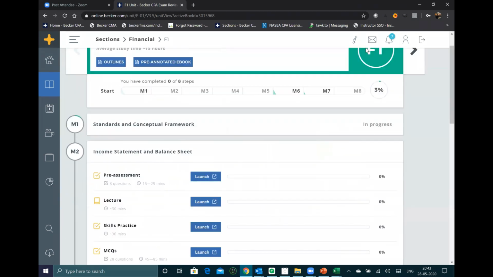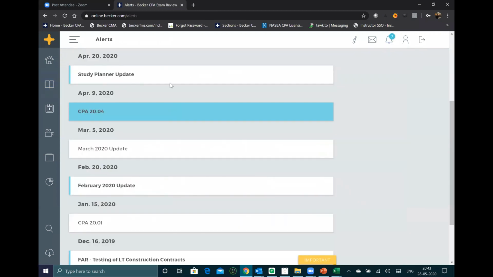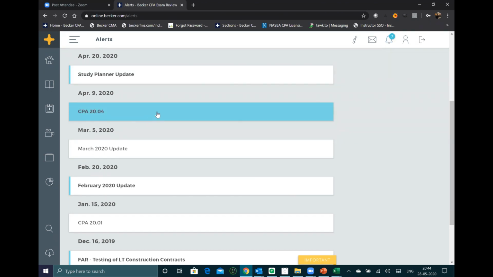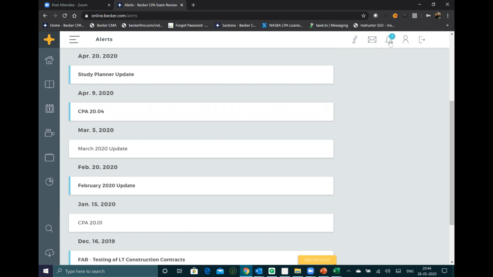Again, in the Becker product, you have a study planner update. You have continuous updates in the product. This is one of the best features. Any changes, you will immediately get a notification here. Your product will get automatically updated. If there is a substantial change, guys, they will ask if you want to switch to the old portion or the new portion. That is one of the brilliant features of this product. Every month it gets updated. Any new changes, any new amendments, you can go into the notification and see them here completely.